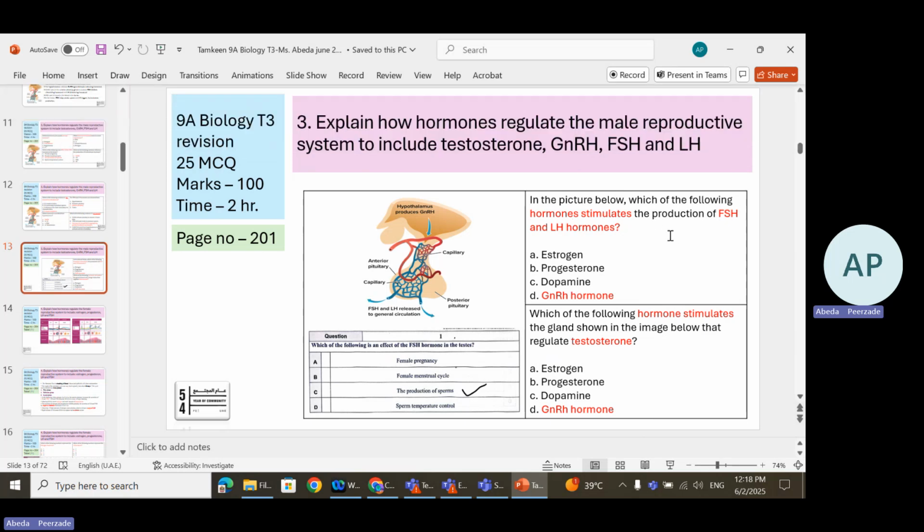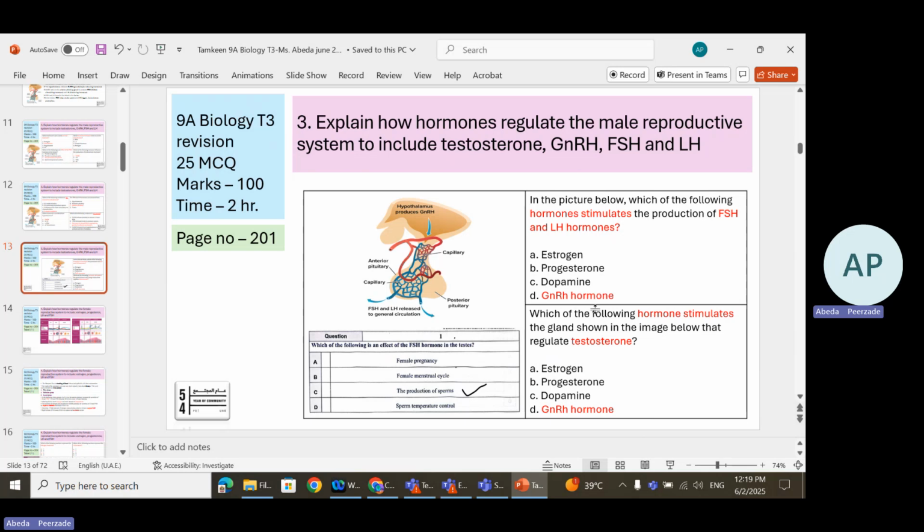In the picture below, which of the following hormones stimulates the production of FSH and LH? That is GnRH hormone. You need to read what is being asked. Are they asking about the gland or hormones? They asked about hormones. Which hormones stimulate the production of FSH and LH?